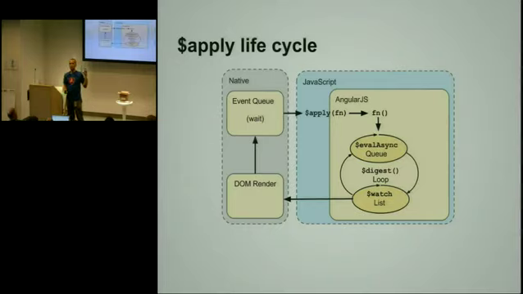There is an apply call, but there is also a digest call. Every scope has a method called digest, and if you call that method, it will do the dirty checking only for the particular scope. So if you are doing something advanced and you are 100% sure that the watches in your scope are not going to change anything in the parent scope, then you can just trigger partial dirty checking in your application. And there are large applications here at Google that do that in very specific cases. But typically it's not needed. Only in very, very specific cases can you do it.